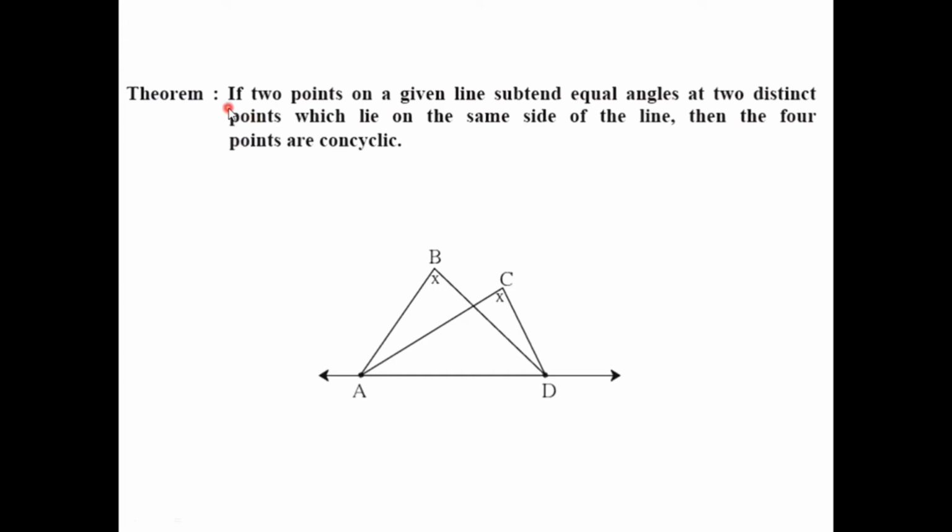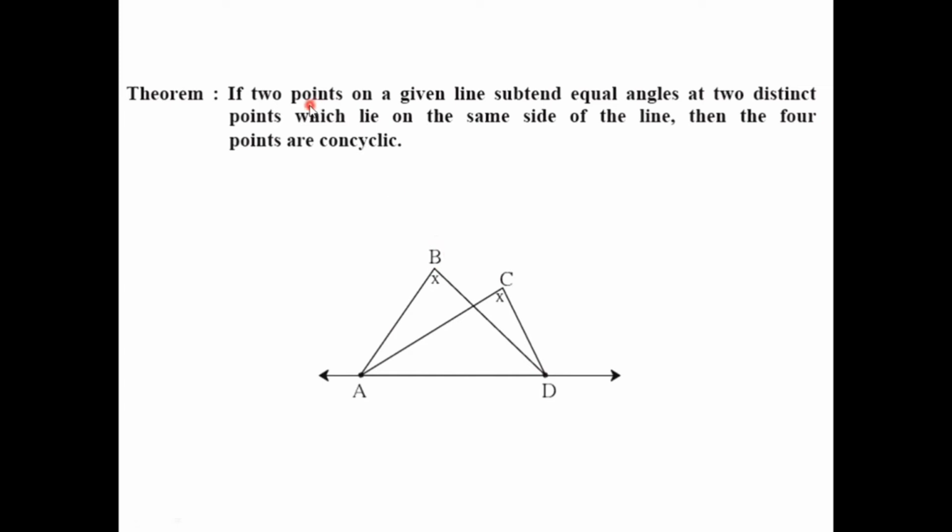Now we have another property. If two points on a given line subtend equal angles at two distinct points which lie on the same side of the line, then the four points are concyclic. Now here we have one term, concyclic. That is, the vertices of a cyclic quadrilateral are called concyclic. That means if we draw a quadrilateral joining these four vertices, that quadrilateral is a cyclic quadrilateral. And in this case, the points are called concyclic.